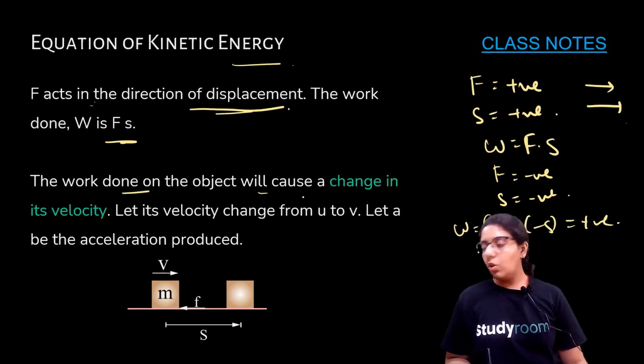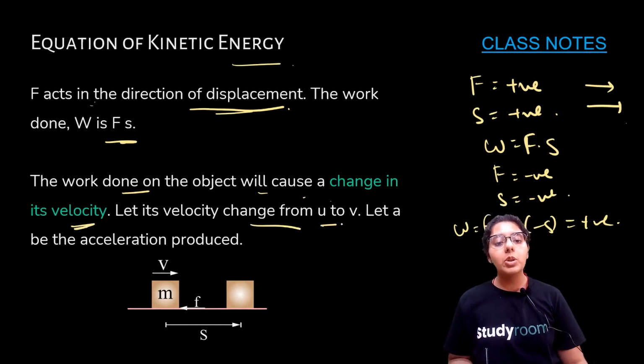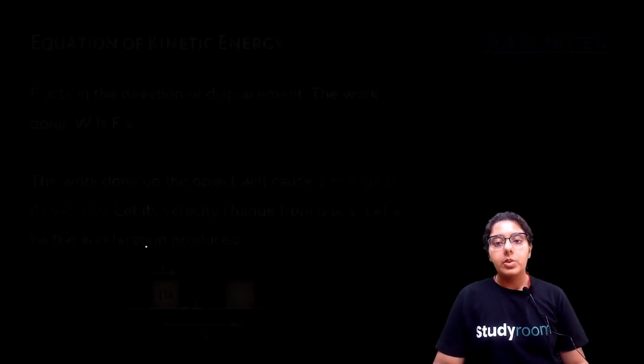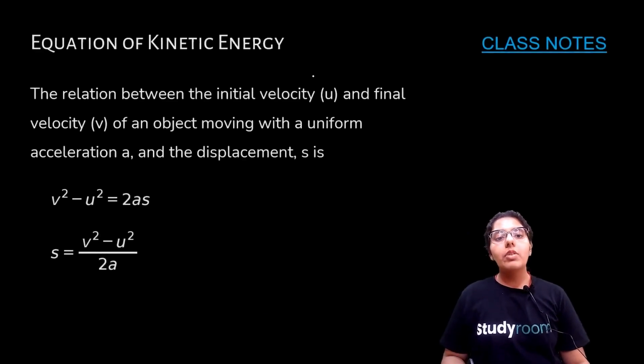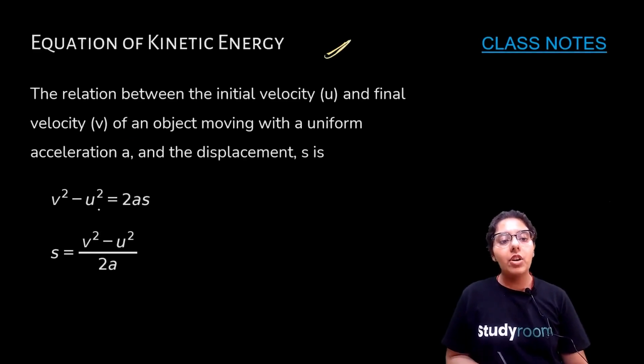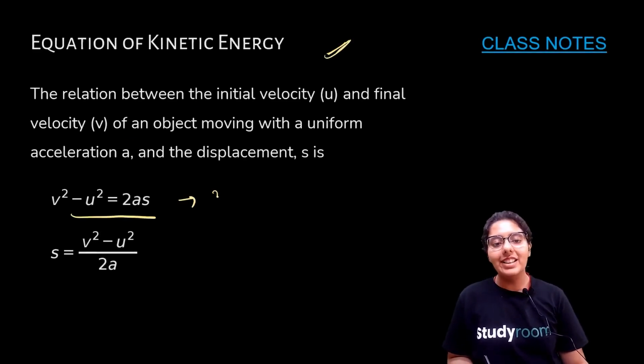Work done on the object will cause a change in its velocity. Let its velocity change from u to v. Let a be the acceleration produced. Acceleration is the rate of change of velocity. This is how we derive the equation of kinetic energy, from the third equation of motion.